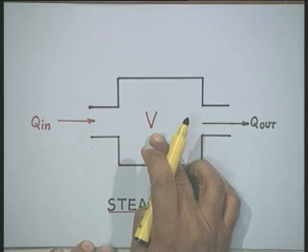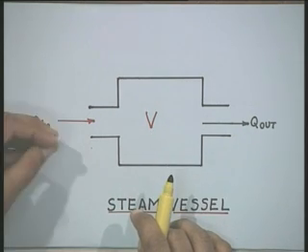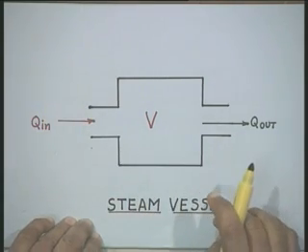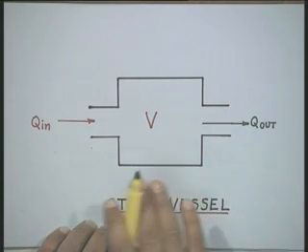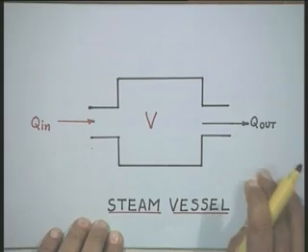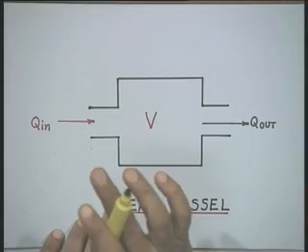In order to develop the model, let us start with a simple steam vessel. Let us say that V is the volume of this vessel. In this vessel, the steam is entering, and let us say that Qin is the steam in kilograms per second which is entering, and Qout is the steam in kilograms leaving. We will develop a transfer function model relating Qout to Qin, and this basic model will be used to represent various stages of the steam turbine.